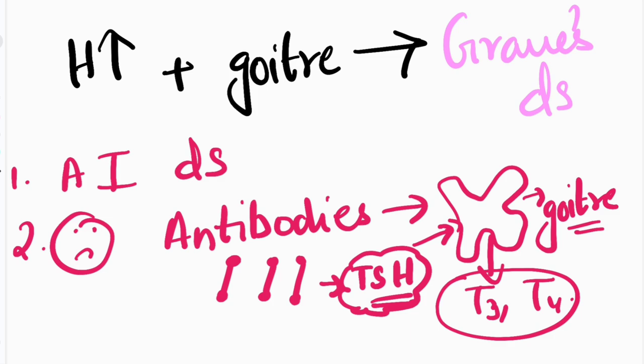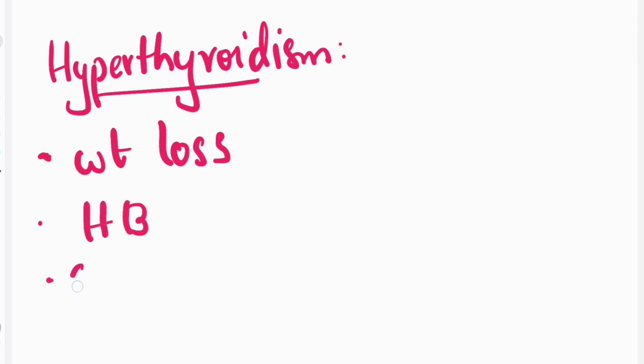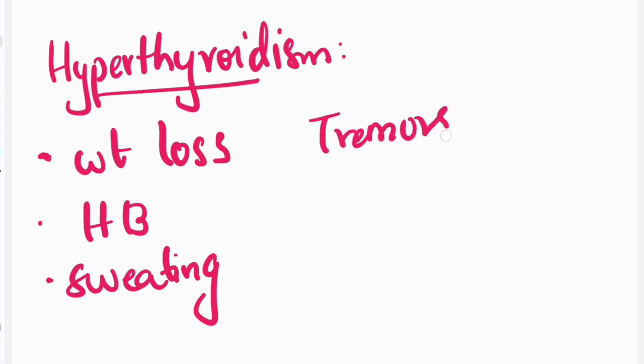Okay, what are the hyperthyroidism symptoms? Very important, it is very important in clinical practice too. Tell me quickly. So Graves' disease is nothing but hyperthyroidism, right? Yeah, it is a type of hyperthyroidism. Tell me what are the clinical features? There is going to be weight loss in hyperthyroidism. There is going to be increased heartbeat. There is going to be increased sweating. There is going to be tremors. There is going to be anxiety. There is going to be increased appetite.